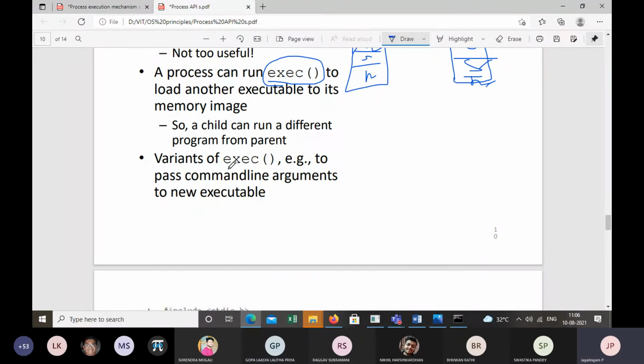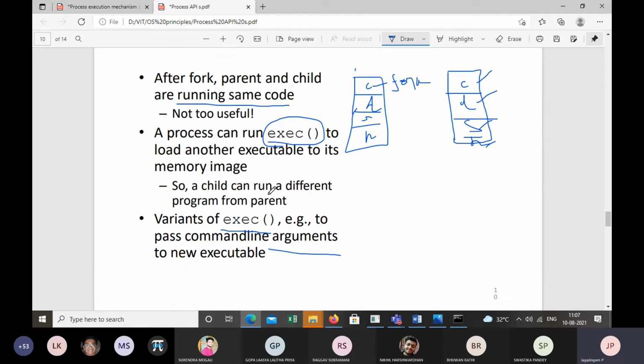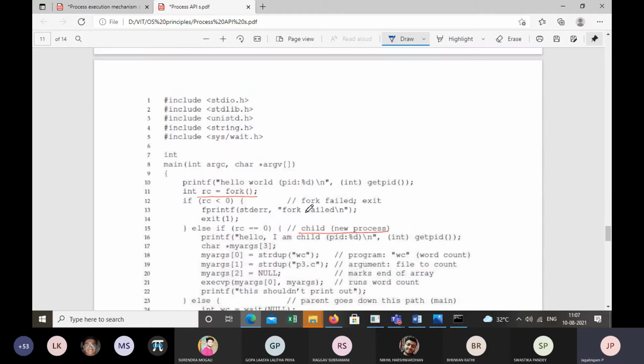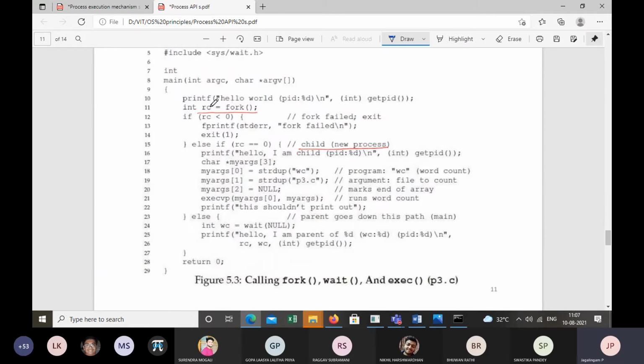So there are several variants of EXEC. When we run a program, we can pass some arguments. So we set up a new process in any way we want. To understand how this EXEC works, look at this code in line 11.